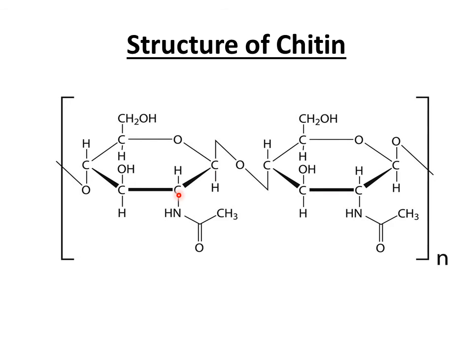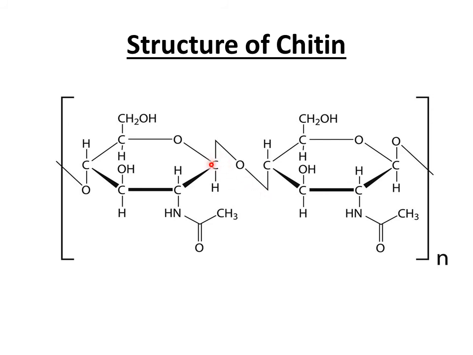At carbon number 2, the hydroxyl group is replaced by this acetylamine group, and because of this replacement the resultant structure is known as N-acetylglucosamine. These two adjacent molecules are linked together by a beta 1,4 glycosidic linkage.